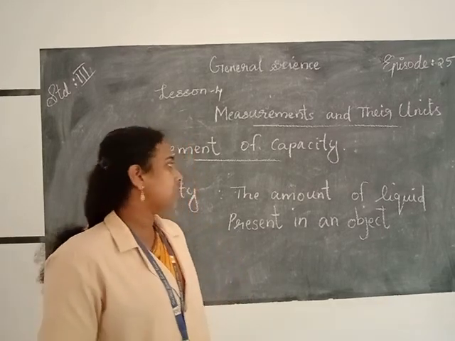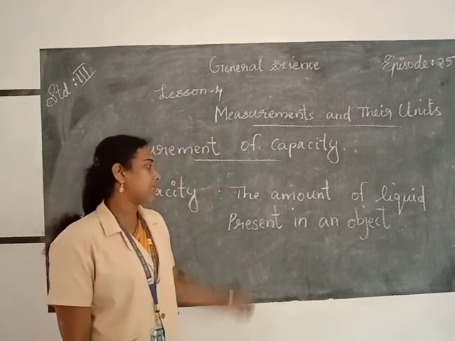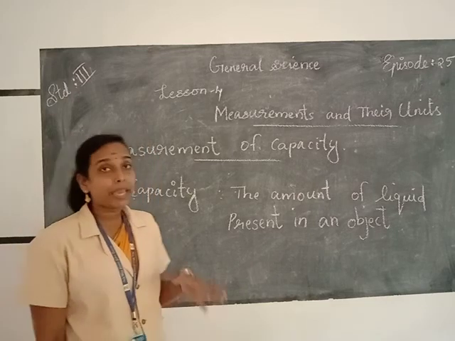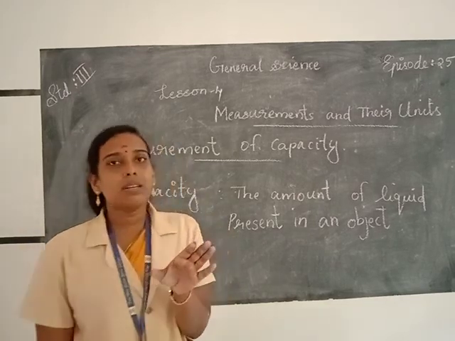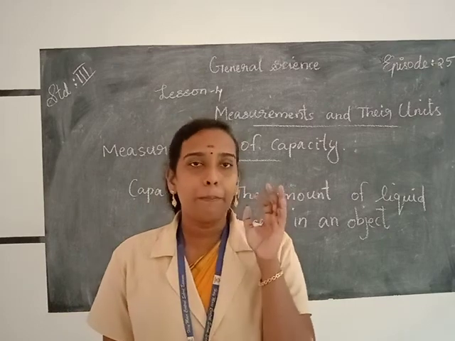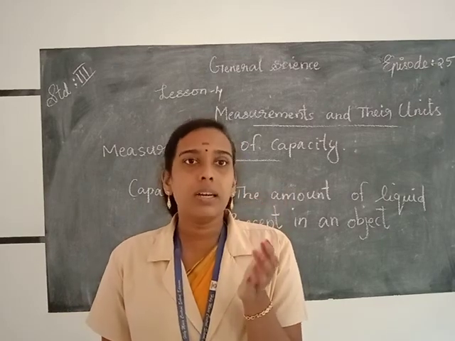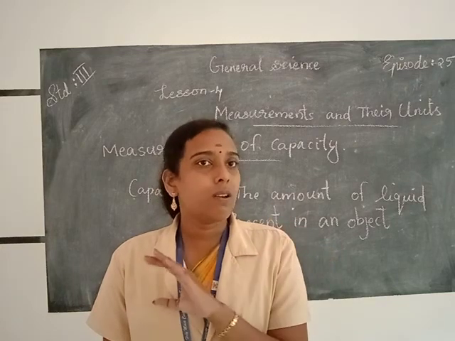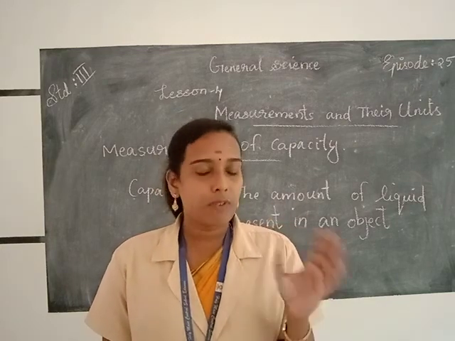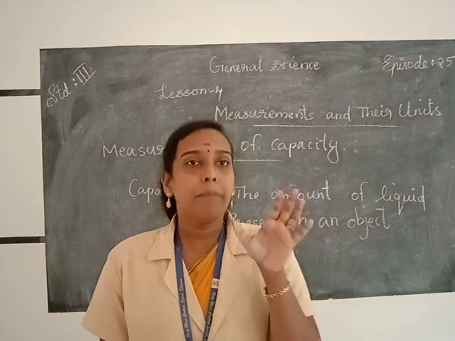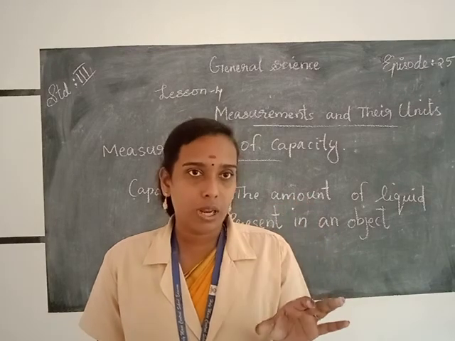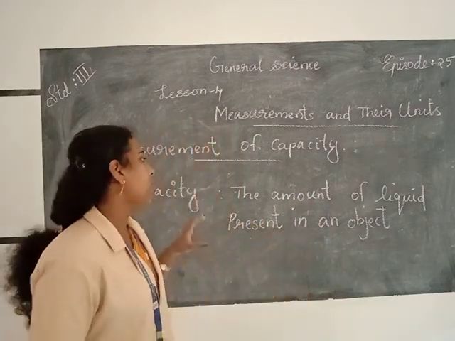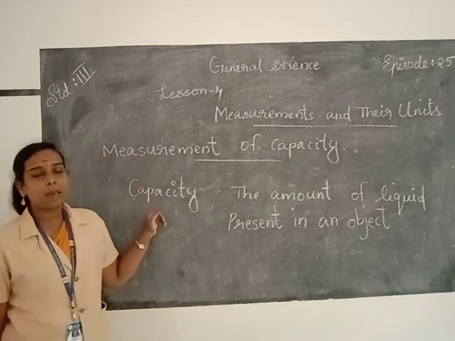So capacity means the amount of liquid present in an object. Liquid is a state of matter, for example petrol, water and milk are liquids. Liquids do not have a definite shape, but they have a definite volume. So the amount of liquid present in an object is called its capacity.